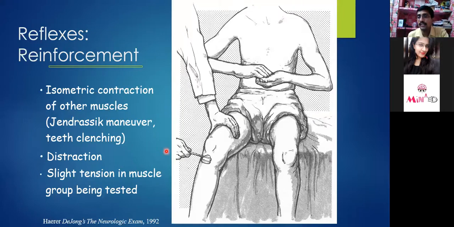So for that, you need to do one thing. The patient's attention has to be diverted from the particular muscle contraction. It has to be distracted. And that distraction is known as Jendrassik maneuver.